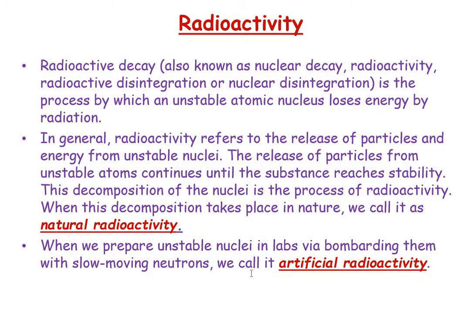These are done for many purposes in order to get certain desirable nuclei, especially in the medical field. So we have two types of radioactivity. One is natural, that is spontaneous and takes place in nature, and the other one is artificial radioactivity.